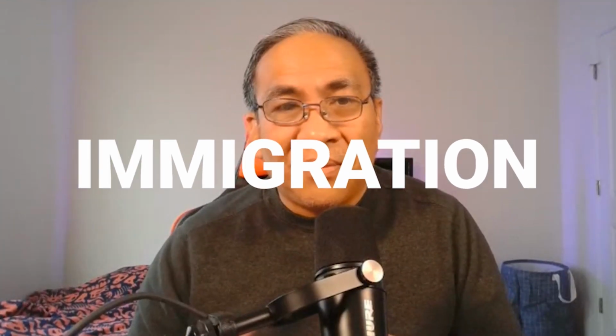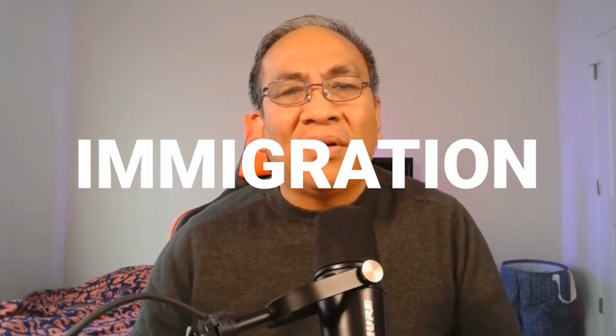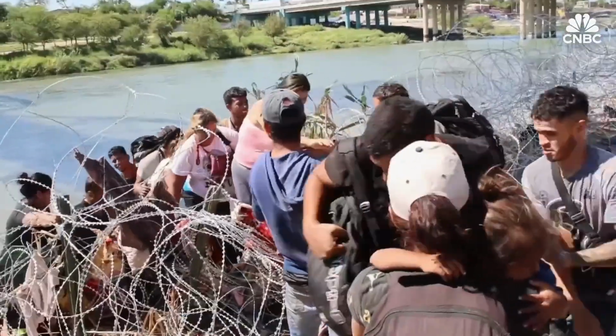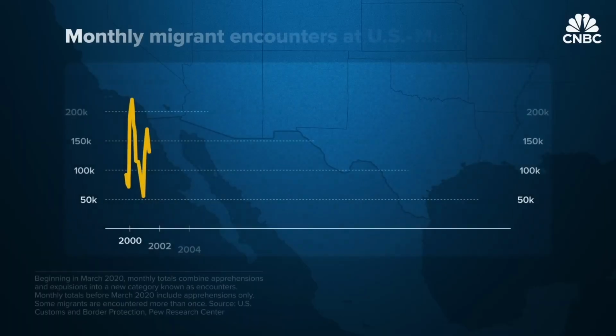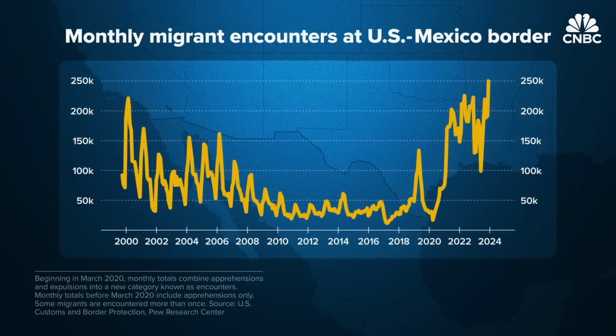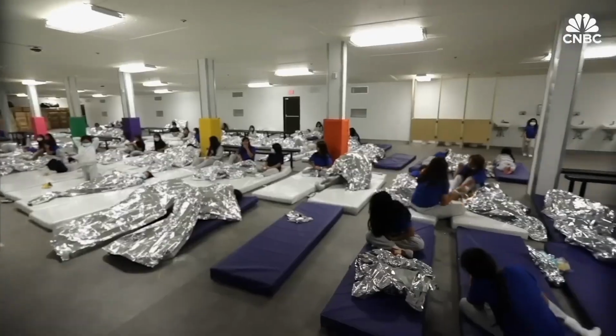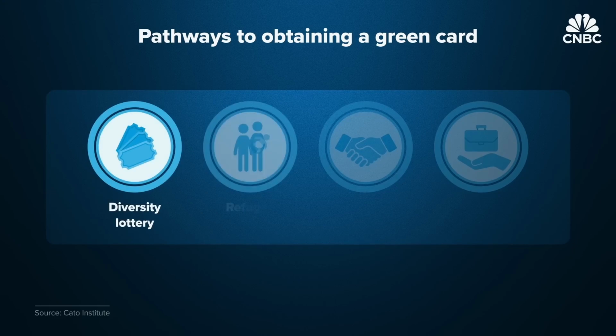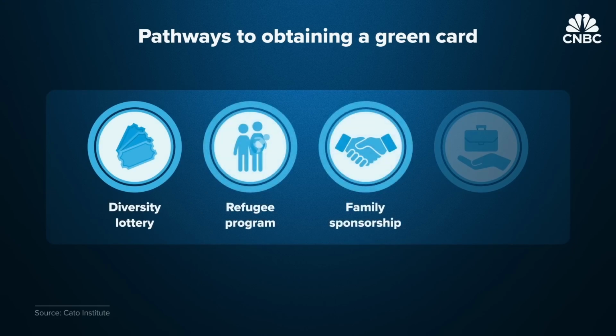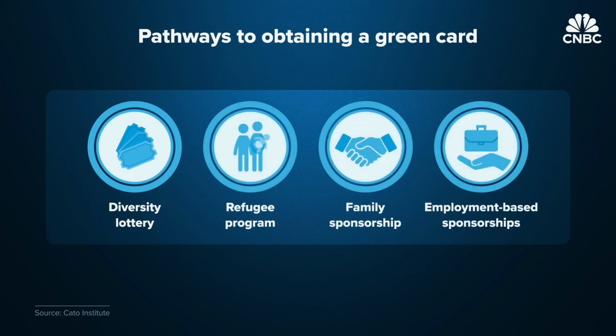On immigration, immigration is a contentious issue involving border security, legal pathways, and so-called humanitarian concerns. The ongoing debate centers around finding a balance between enforcing laws and addressing the needs of those seeking asylum or better opportunities. And this issue has been really close to my heart, because I came here on a work visa, a legal immigrant. I did the papers and all the documentation, paid my dues.